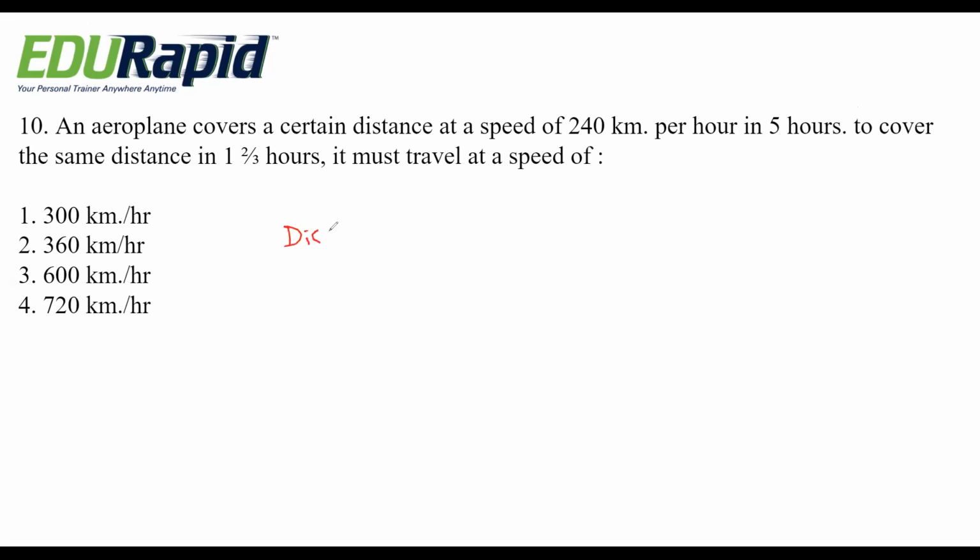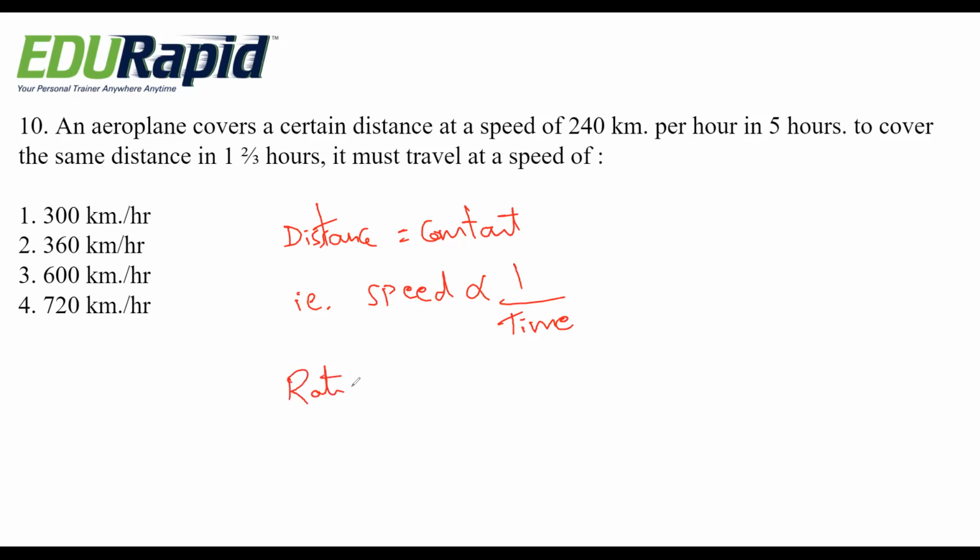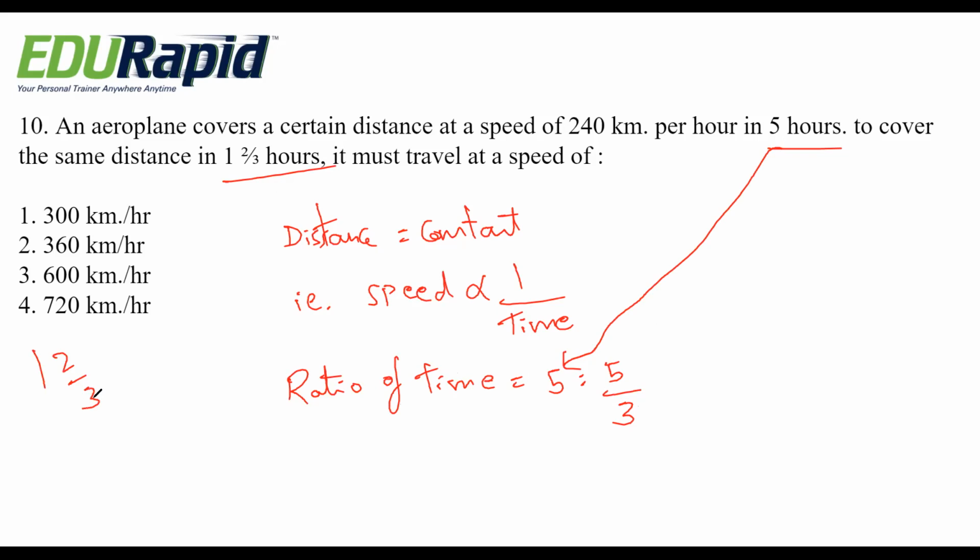Here, distance is constant. That means speed is inversely proportional to time. Okay. If you take the ratio of time, it is 5 is to 5 by 3. Okay. You know how we get this: this 5 hours is this one and this 1 2 by 3 hours is how much? 3 1s are 3 plus 2 it becomes 5 by 3. 1 2 by 3 becomes 5 by 3 hour.